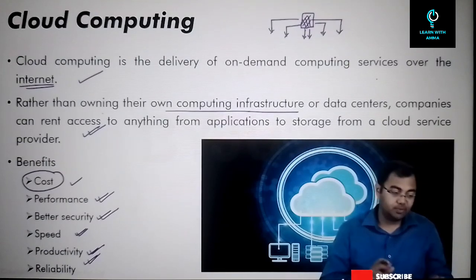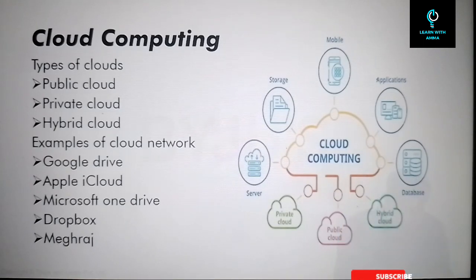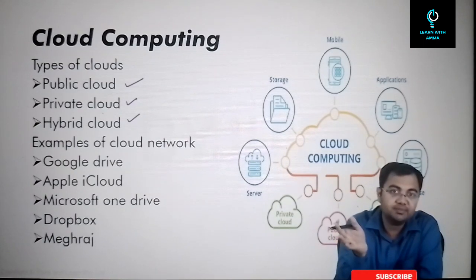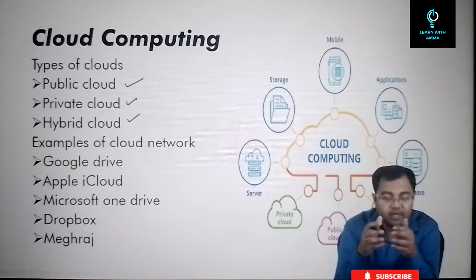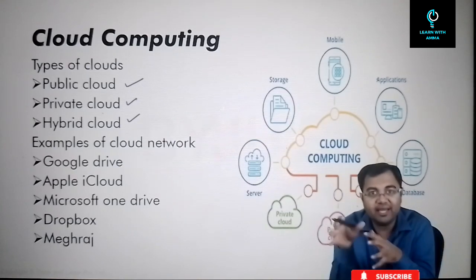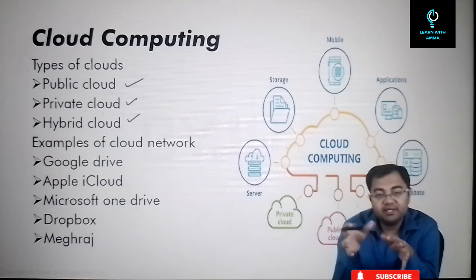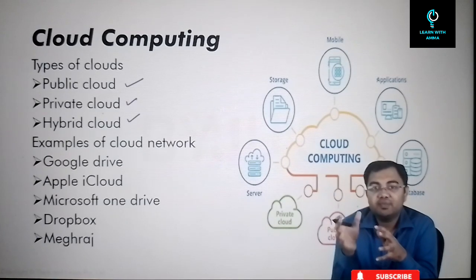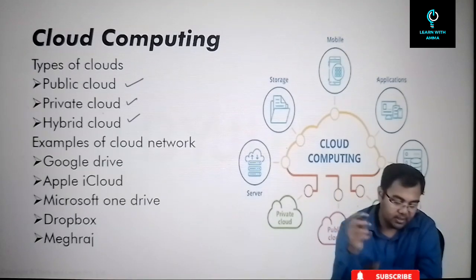So all these are some of the advantages that we will have with cloud computing. Types of cloud, there are three: public, private, or hybrid. Public, where the information can be shared across the terms. Private, where the information to be shared is to be secured among the groups of people who can only have the access. So that is where private cloud will work. And then we can also bring in hybrid systems, which will be having both the properties of a public cloud as well as private cloud.